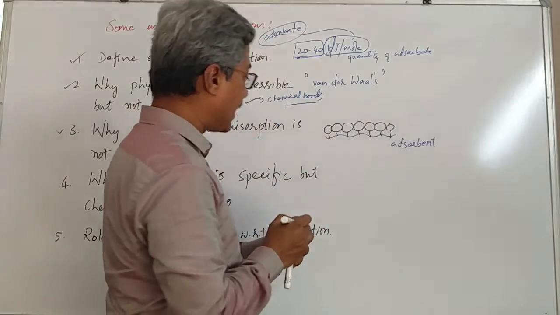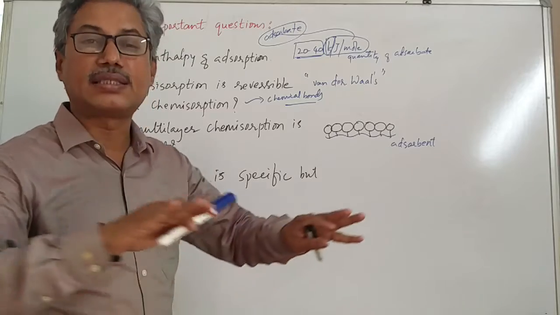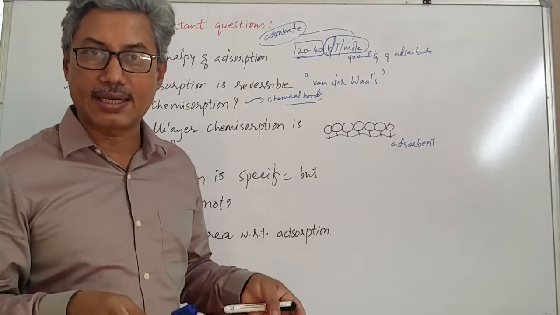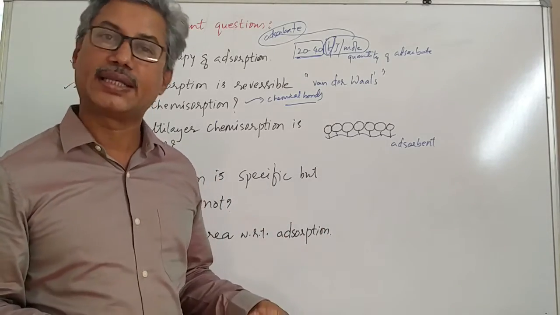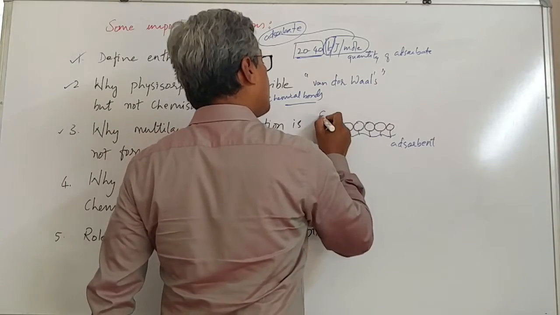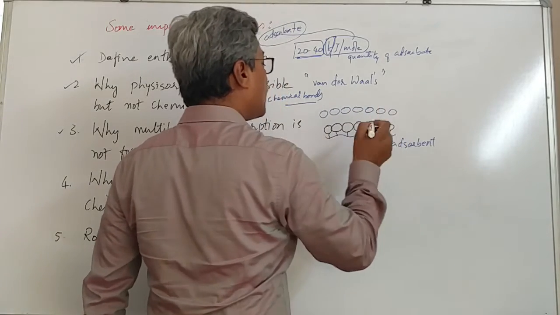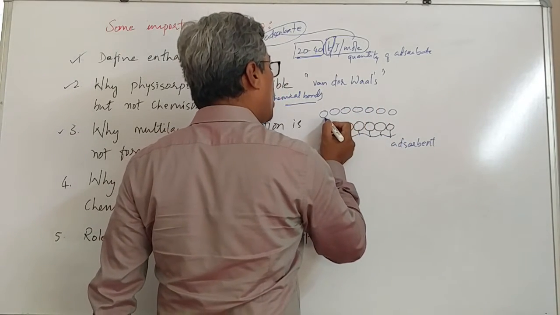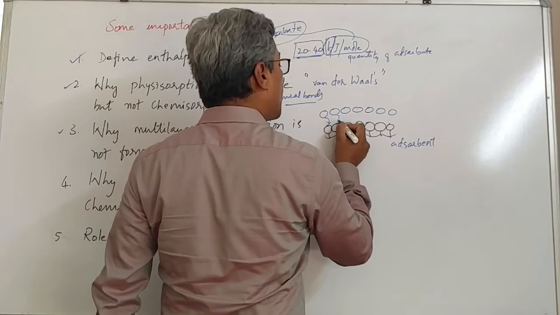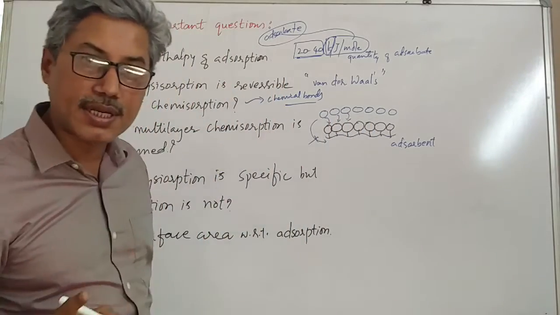Say a monolayer is formed. Once the surface area of the adsorbent taken is covered fully by the adsorbate particles, the next particles are capable of sitting on the first layer particles only, but not on the adsorbent. Clear students?